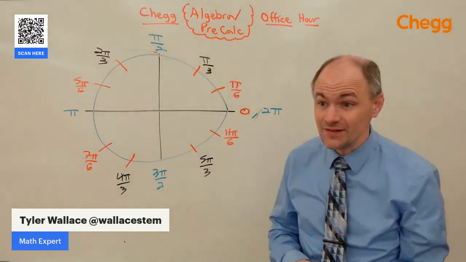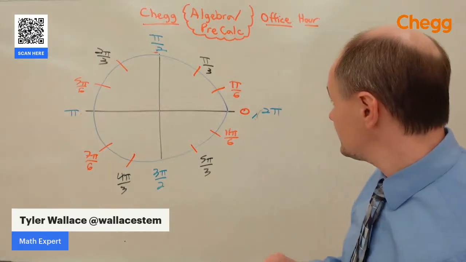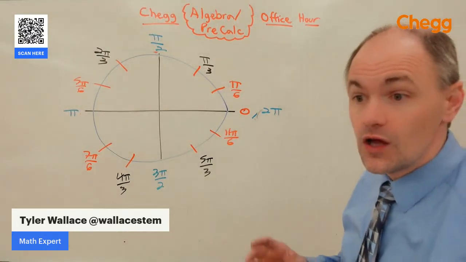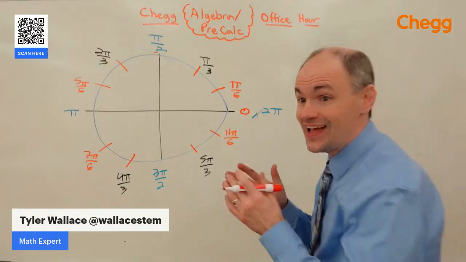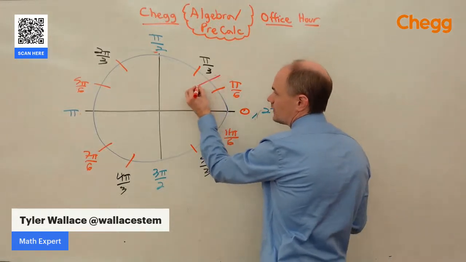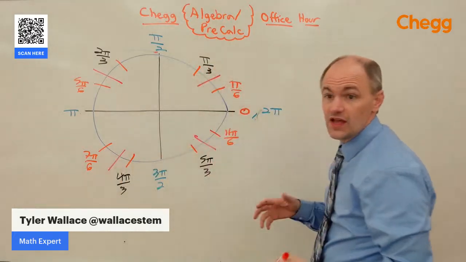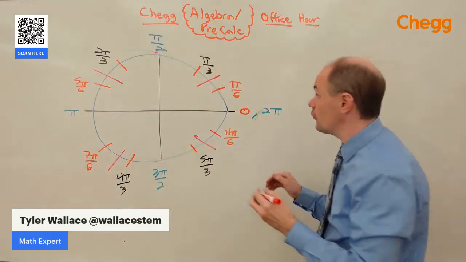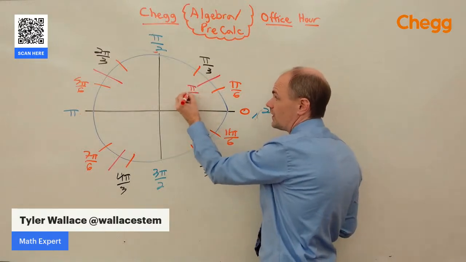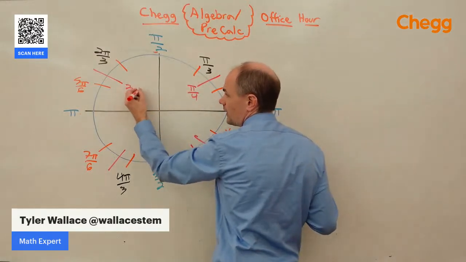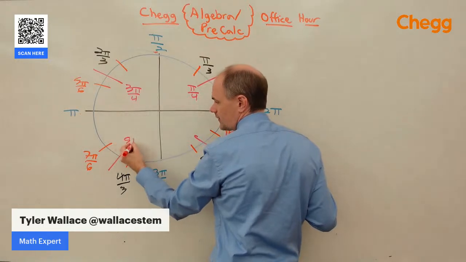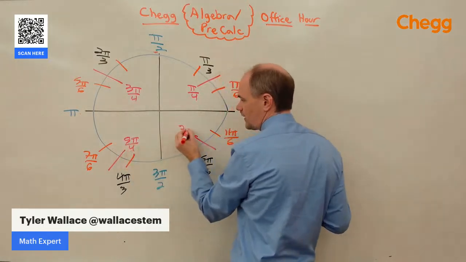What is missing is the quarters. Fortunately, the quarters happen every quarter. So I'm going to put a quarter, a quarter, a quarter, and a quarter in there. In those quarters, those are the pi over 4s, and they're all the odd ones. 1 pi over 4, 3 pi over 4, 5 pi over 4, and 7 pi over 4.